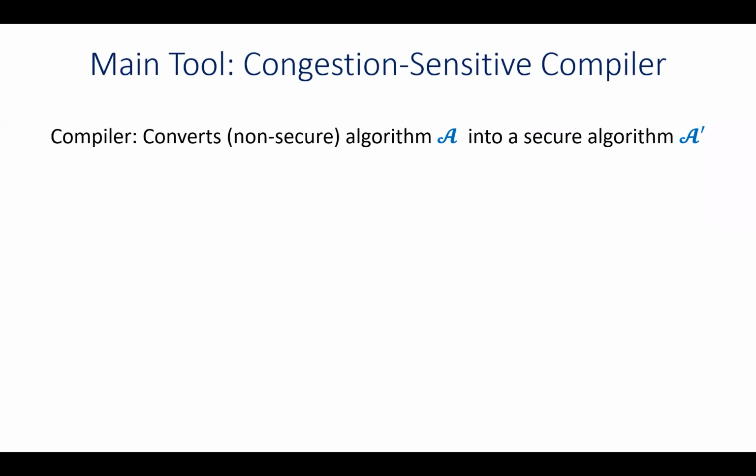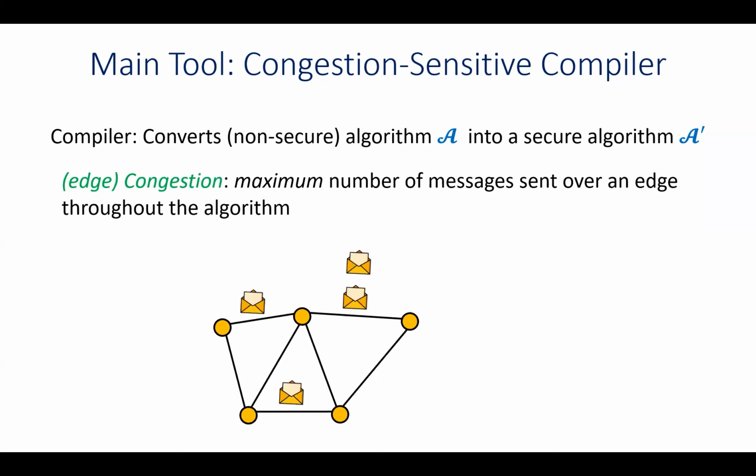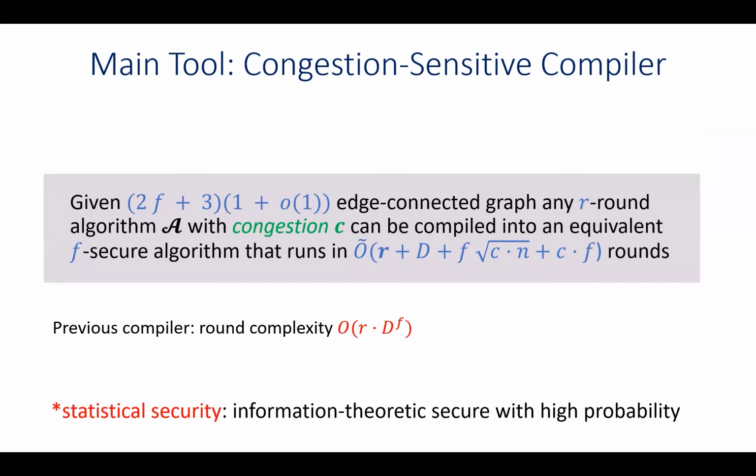One of the main tools that we use in our algorithms is a general compiler that takes any distributed non-secure algorithm and converts it into an equivalent secure algorithm, where our round overhead depends on a parameter called edge congestion. The edge congestion of an algorithm is the maximum number of messages sent over an edge throughout the entire execution of the algorithm.